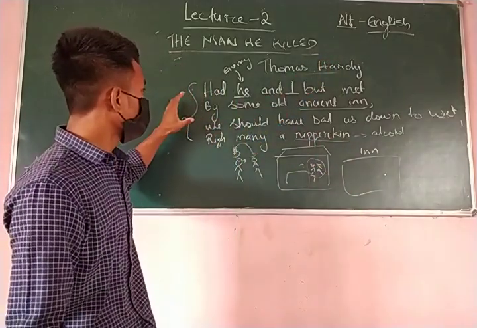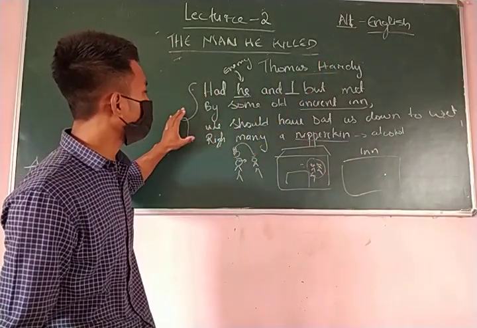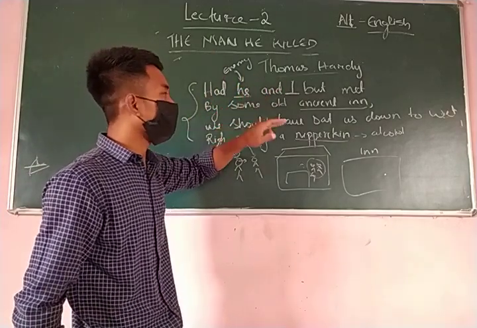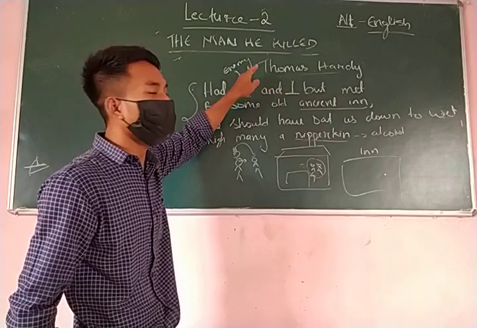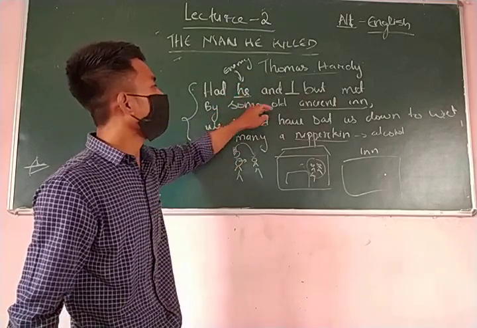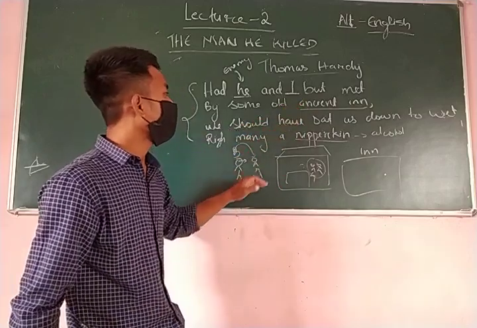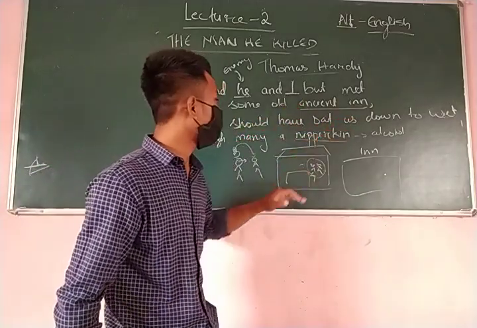So the British soldier simply says that if I meet my enemy, whom I had killed, in an ancient inn, in that house, we should have sat down to wet.